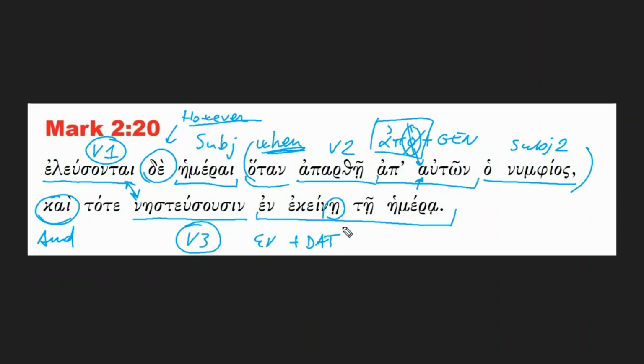You see the ending here is eta with iota subscript, alpha with iota subscript.